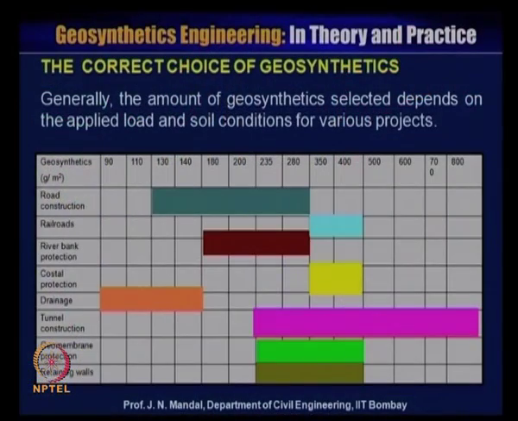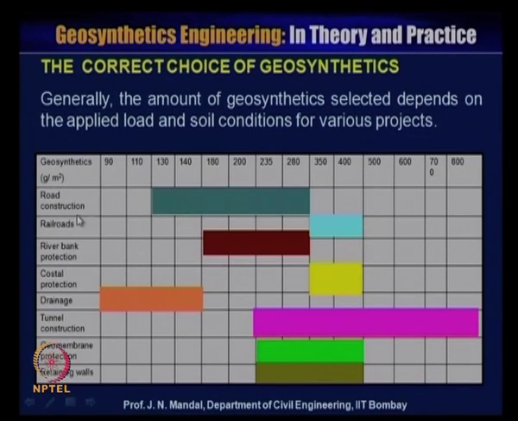geosynthetic material. Generally, the amount of geosynthetic selected depends on the applied load and the soil condition for various projects. So when you manufacture a nonwoven geosynthetic material, it has a certain weight, that is gram per meter square. You can see here different types of geosynthetic material starting from 90 gram per meter square, 110, 130, 140, 180, 200, 235 and so on, like this up to 800 and even more.